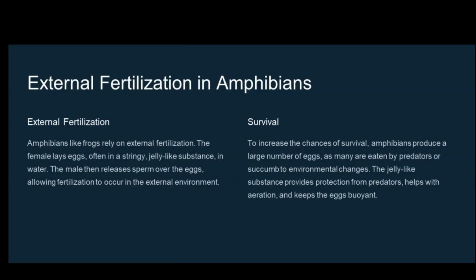Amphibians like frogs rely on external fertilization. The female lays eggs, often in a stringy, jelly-like substance, in water. The male then releases sperm over the eggs, allowing fertilization to occur in the external environment. To increase the chances of survival, amphibians produce a large number of eggs, as many are eaten by predators or succumb to environmental changes. The jelly-like substance provides protection from predators, helps with aeration, and keeps the eggs buoyant.